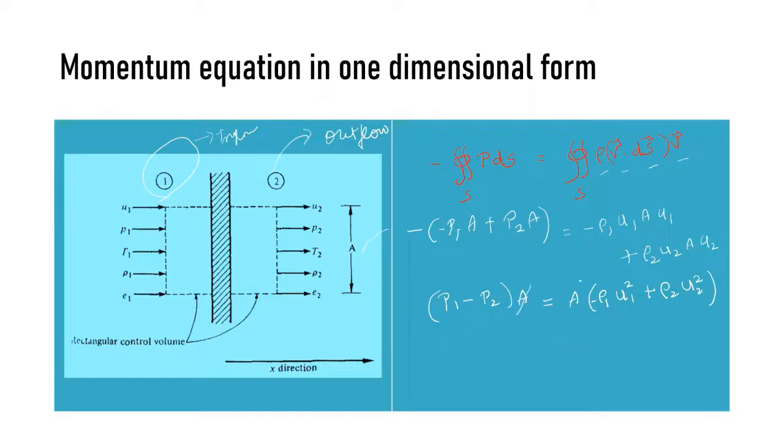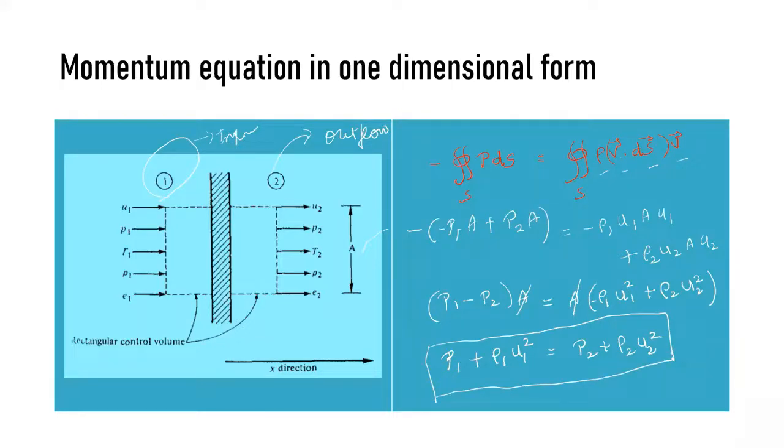Cancelling A and A and rearranging this equation, what do we get? P1 plus rho1 U1 squared is equal to P2 plus rho2 U2 squared. So this is your one-dimensional momentum equation. It is very simple.